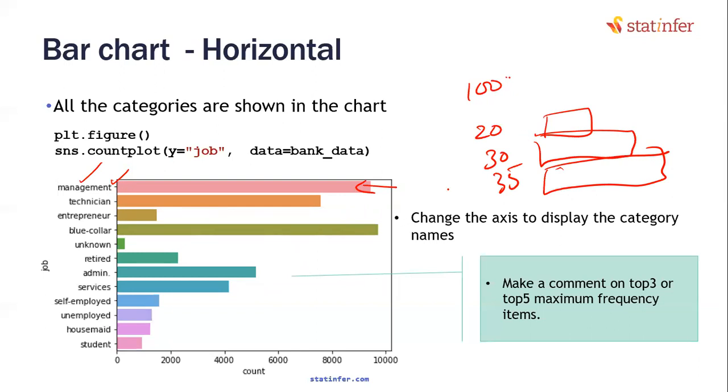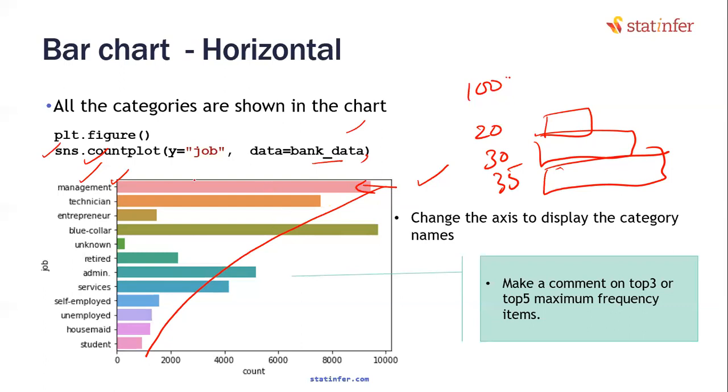Can we sort the bars? Yes, we can sort the bars, and this will look like this. Sorting the bars is also possible. Maybe here in the seaborn count plot, we have to check whether that option is there or not, or we may have to add that, or first count it and then send this data. But I think it must be possible. I have seen some places where sorting is done.